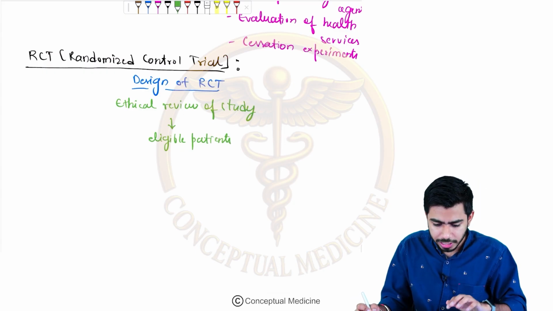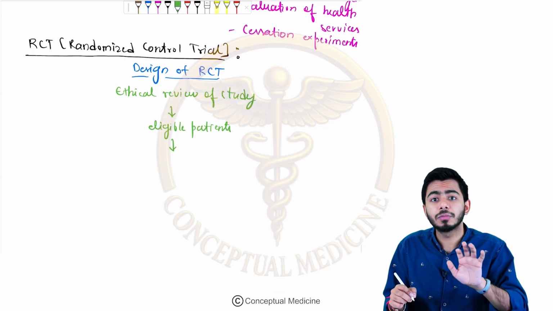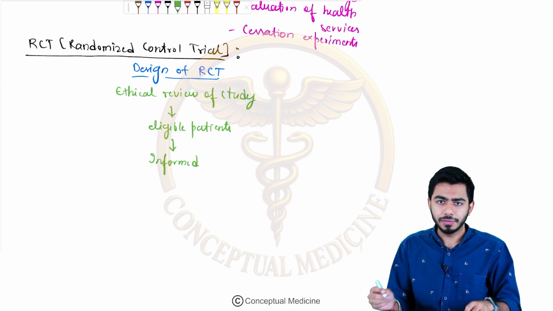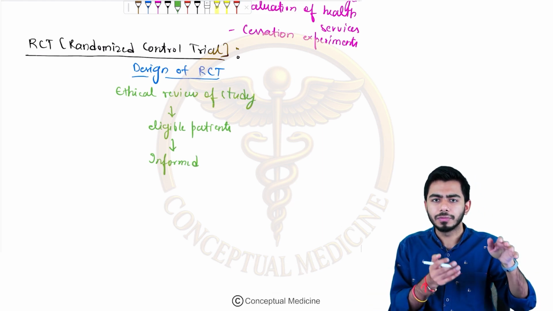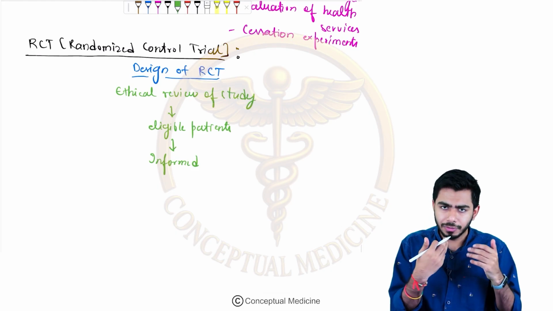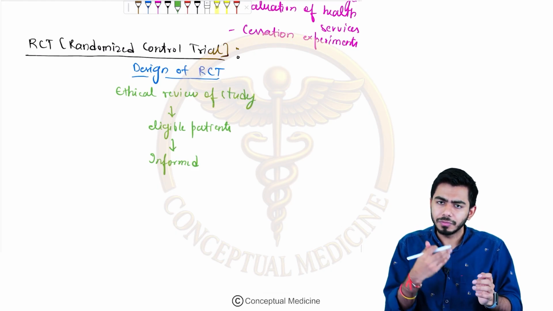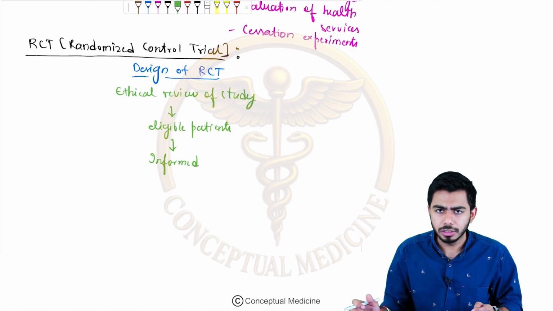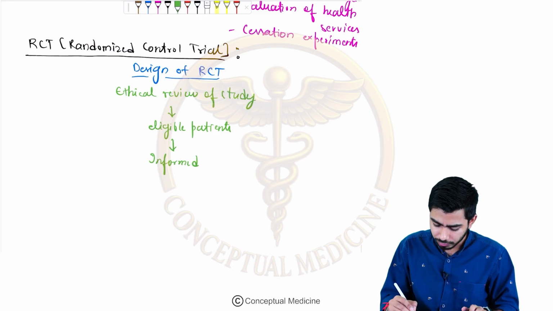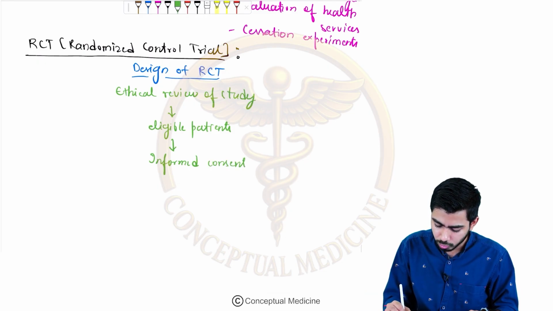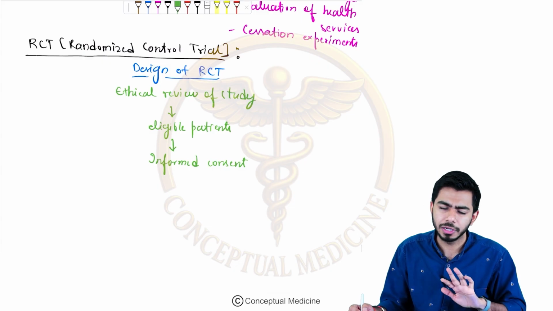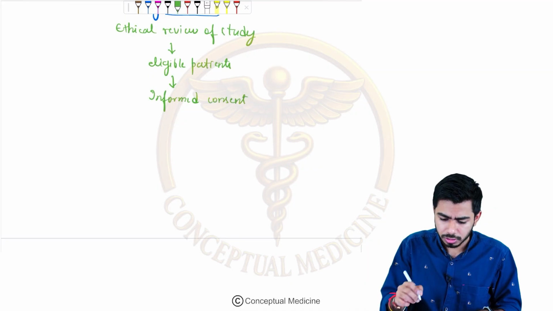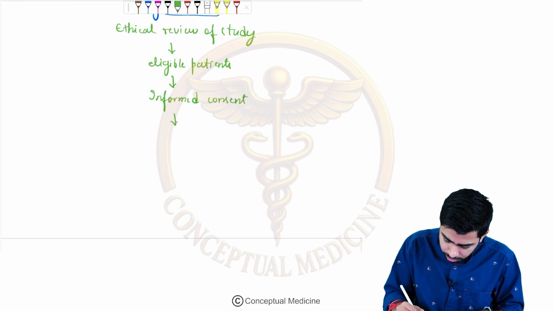After that we will be taking the consent from our patients, informed consent. We will write it on one paper, and we will make them understand what we have written on that particular paper. We will inform the patients about the consent, and then we'll take their signatures. So we will take the informed consent. Without consent you can't run this randomized control trial. Very, very simple, be very clear with that. Informed consent is a must. Then next, we'll do the main thing.